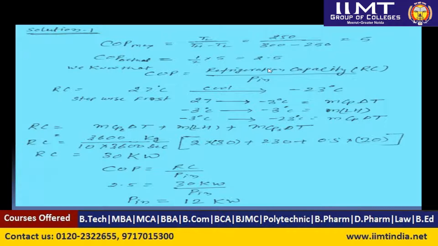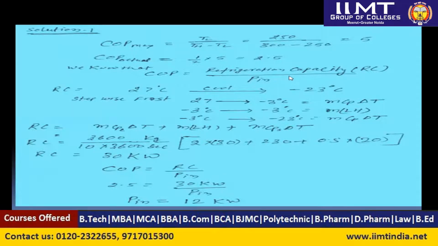But we need to find out the power input for this plant. Okay, so first we know COP equals the refrigeration capacity divided by power input. Generally we talk about the cooling effect divided by work input, and we multiply by the mass flow rate. Then we can also represent it in terms of refrigeration capacity divided by the power input. So here you need to find out the refrigeration capacity first, and you already know the COP, as well as you need to find out the power input. So first we will calculate the refrigeration capacity, then we will calculate the power input.